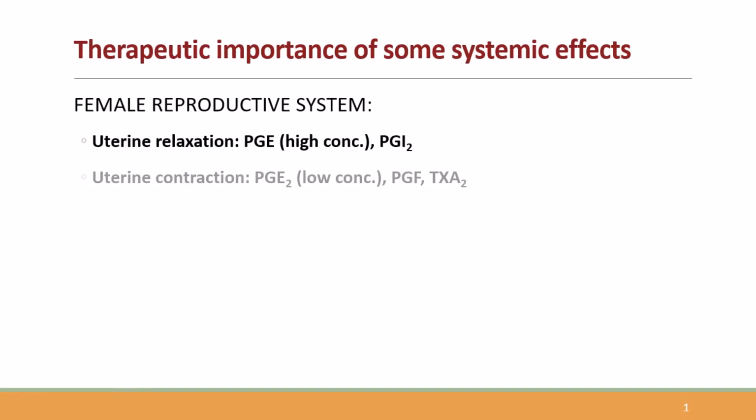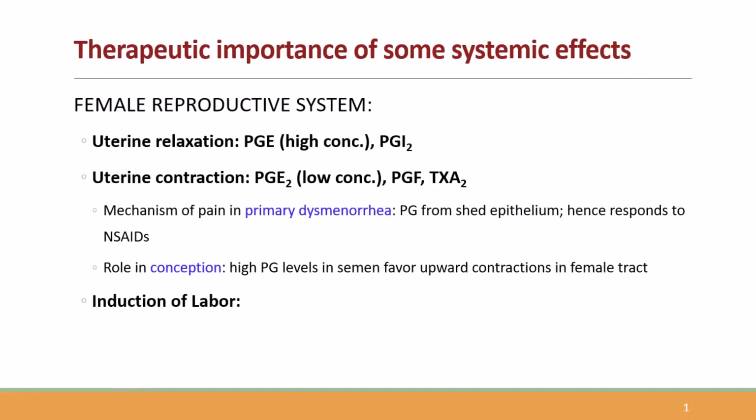Prostaglandins have very important effects on the reproductive system. In females, they are involved in uterine contractions and are used clinically to induce labor or medical abortion. Conversely, inhibition of prostaglandins can delay labor, such as happens when strong NSAIDs are given as tocolytics. Understanding this dual role helps explain both therapeutic applications and potential risks during pregnancy.